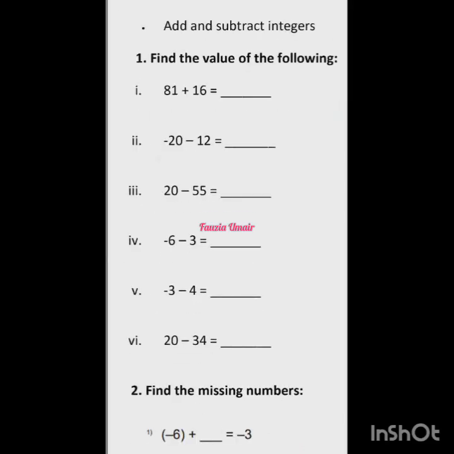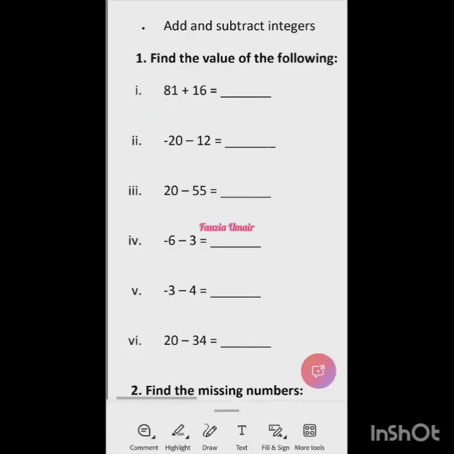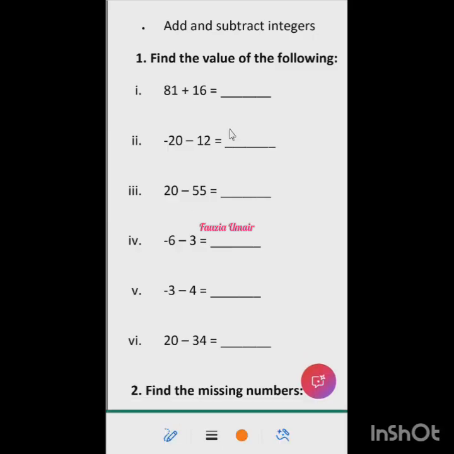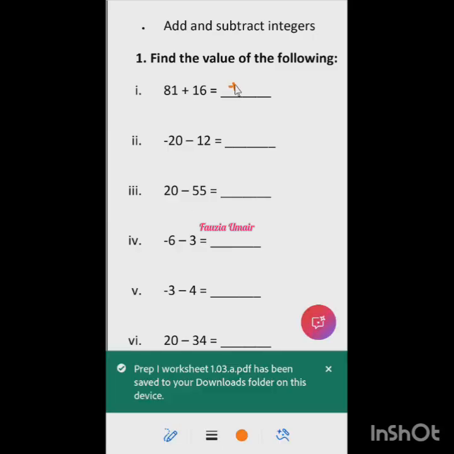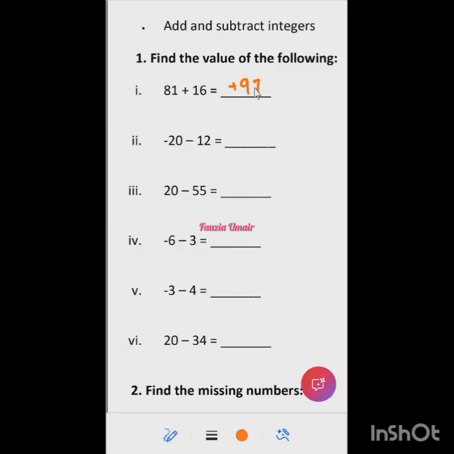Keeping in mind the rules of addition and subtraction, can you tell me what would be the answer of the first one? Ma'am, it would be positive 97. Excellent. What about this one, like integers? Ma'am, again, we will have the positive sign.